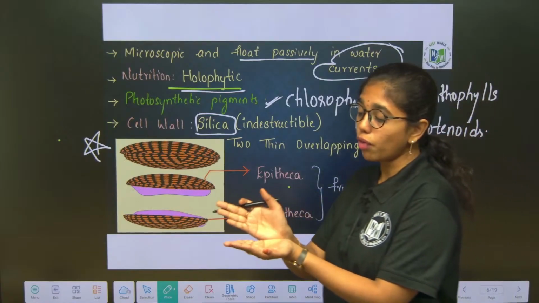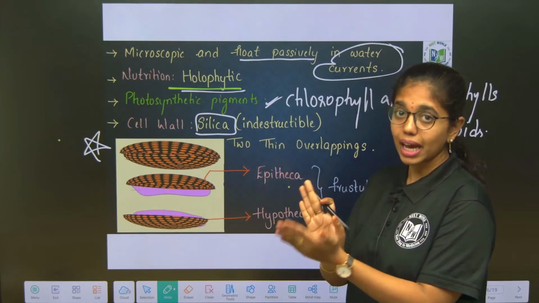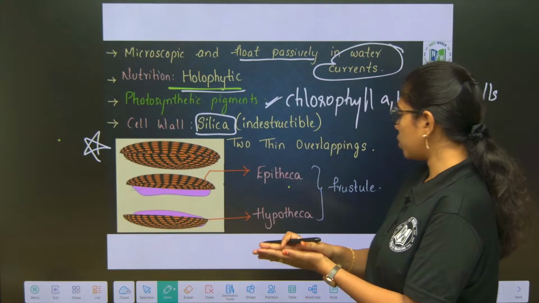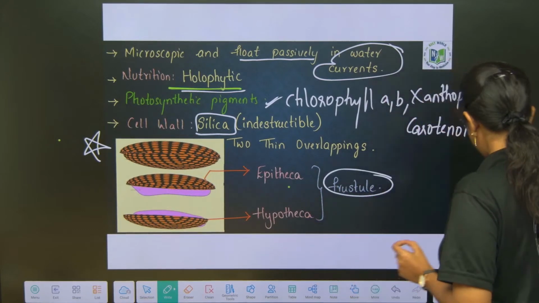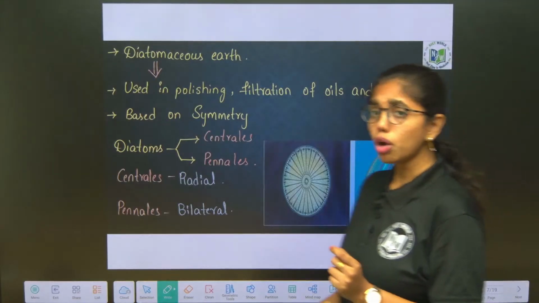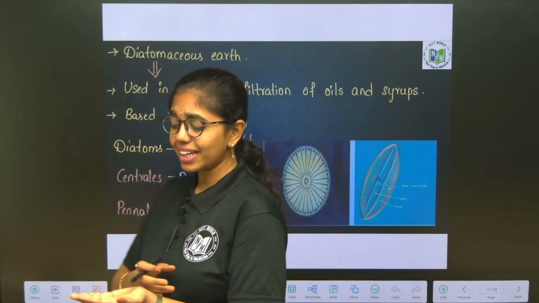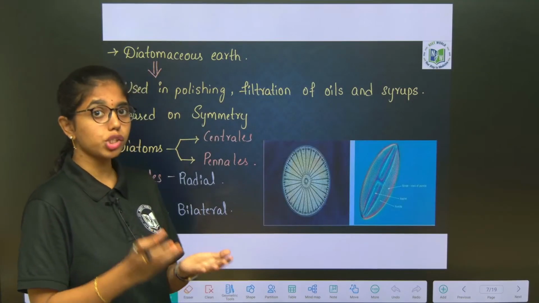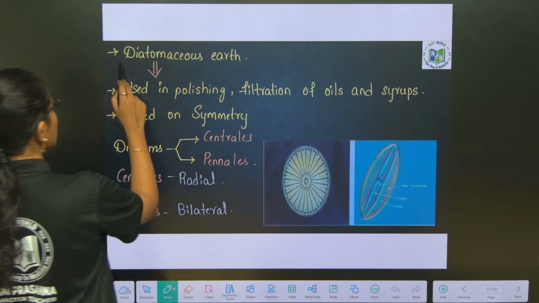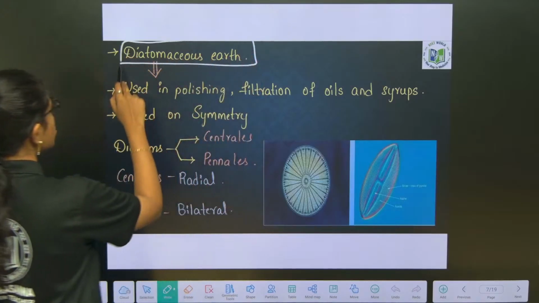It has two wall layers, upper is epitheca and lower will be hypotheca. Both of them together form what? Frustule. Okay. Next. So these diatoms, when they get deposited in the ocean bed, the silica depositions will form diatomaceous earth.